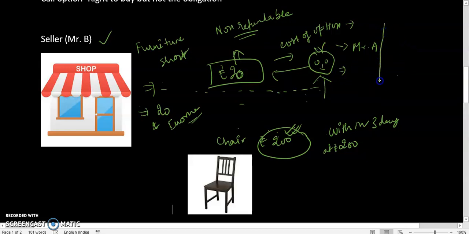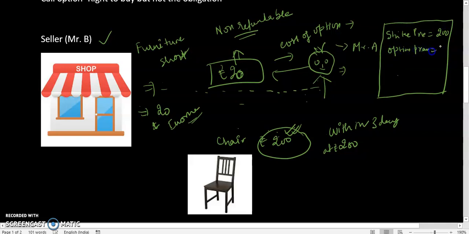Let's understand the terms in the option contract. The strike price in this case is 200. The option premium, which is the cost of the option, is rupees 20. The underlying on which the contract has been made is the chair, and expiry is 3 days.